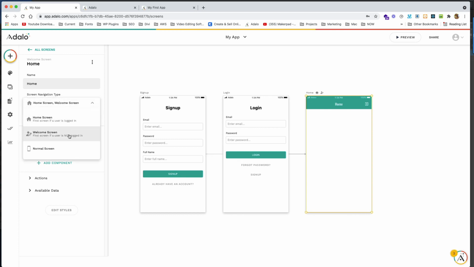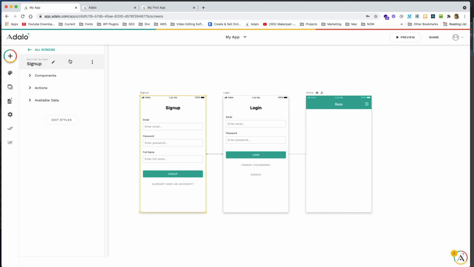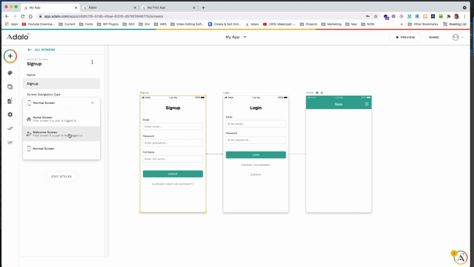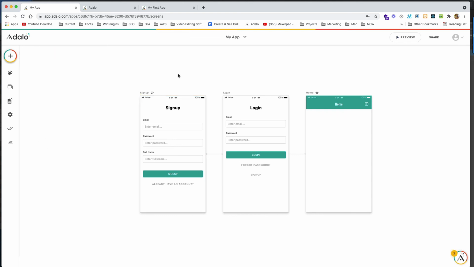And this one we really don't want for users who are not logged in. We want it to be the home screen if they are logged in, and over here, we want the sign up page to be the place they go if they are not logged in.